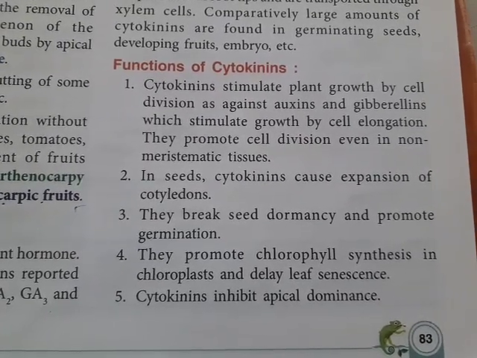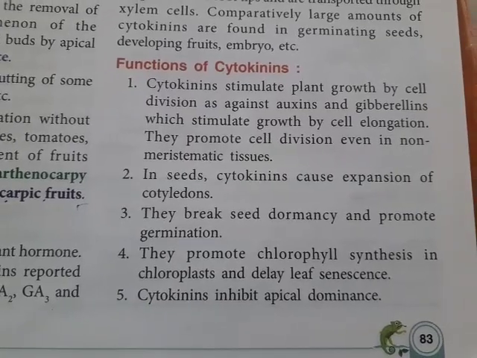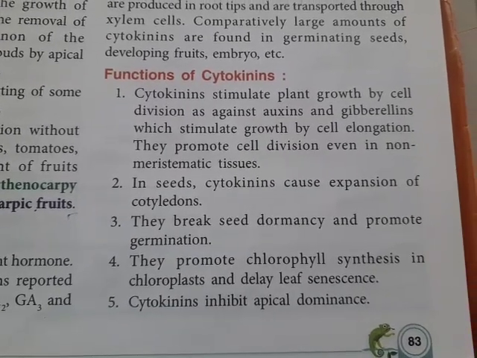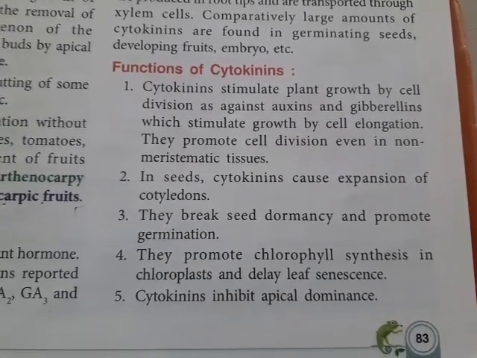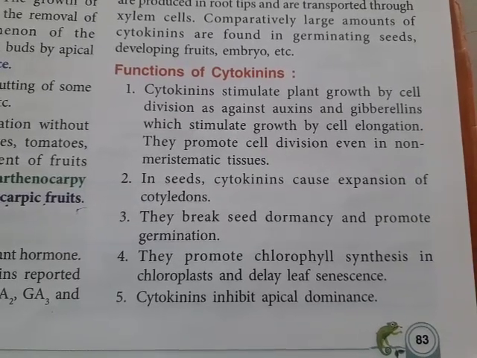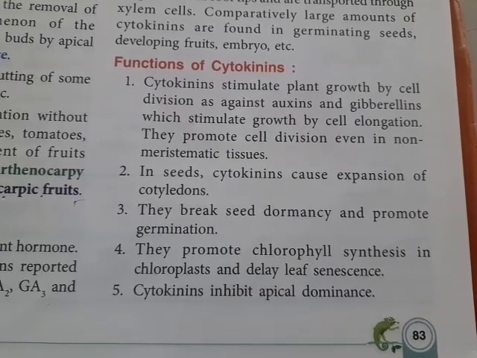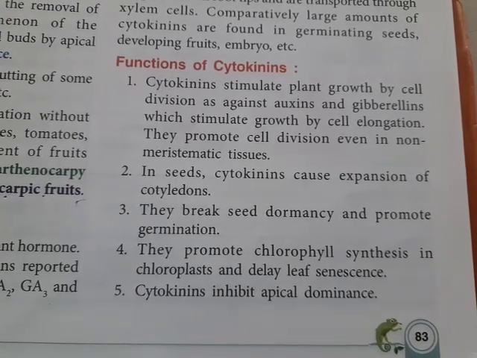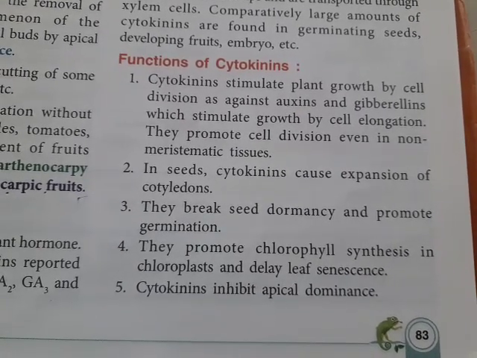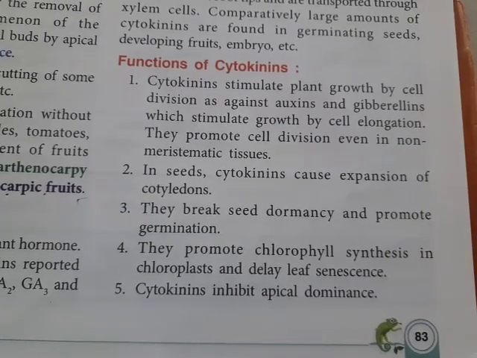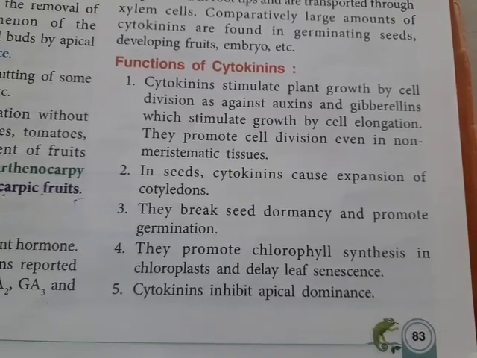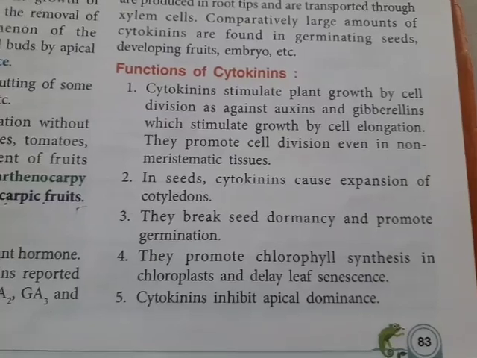So cytokinins stimulate plant growth by cell division, promoting the cell division even in non-meristematic tissue. They help in the expansion of cotyledons, breaking the seed dormancy and promoting germination, promoting chlorophyll synthesis, that is formation of the chlorophyll, and delaying the leaf senescence. Cytokinins also inhibit apical dominance. So these are the three different hormones which we studied today, that is auxins, gibberellins and cytokinins.